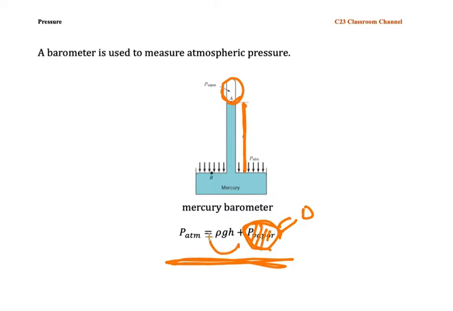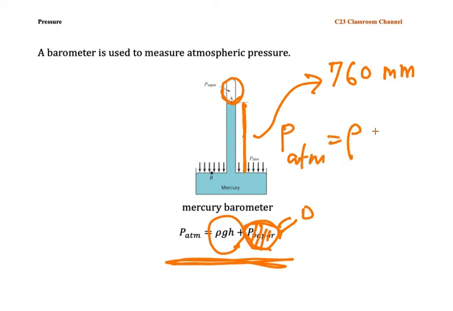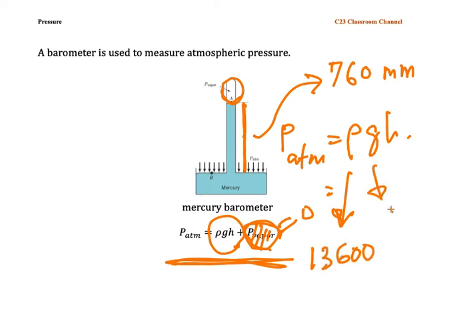So we could calculate the atmospheric pressure by only calculating rho gh, and according to Pascal, the height here is equal to 760 millimeter. If you calculate the atmospheric pressure with rho, g and h, rho here is 13,600, g here is 9.81 and h here is 0.76.